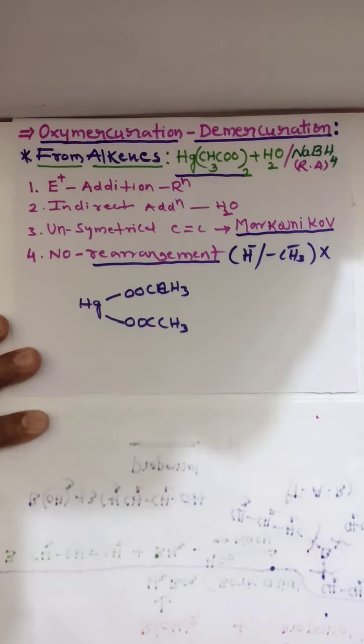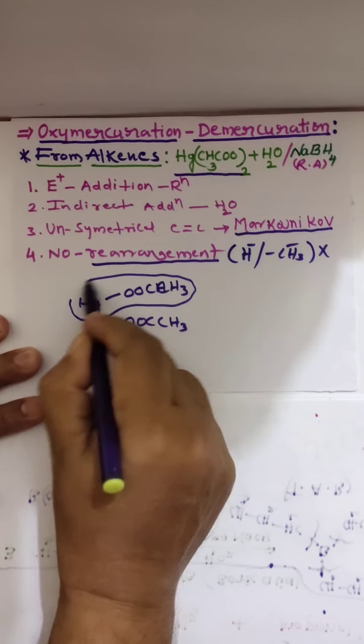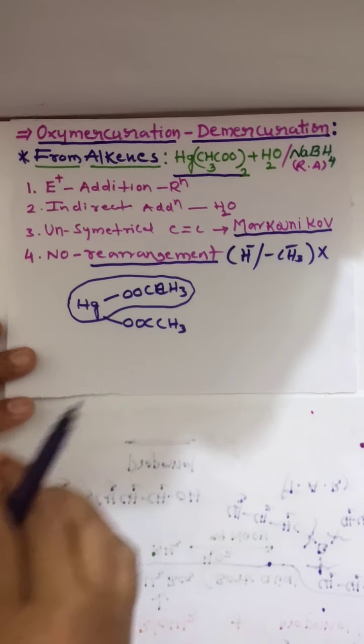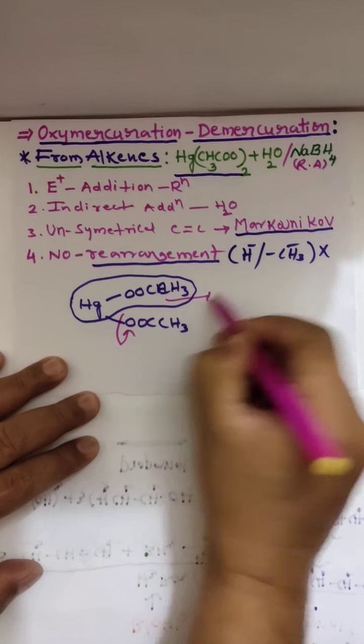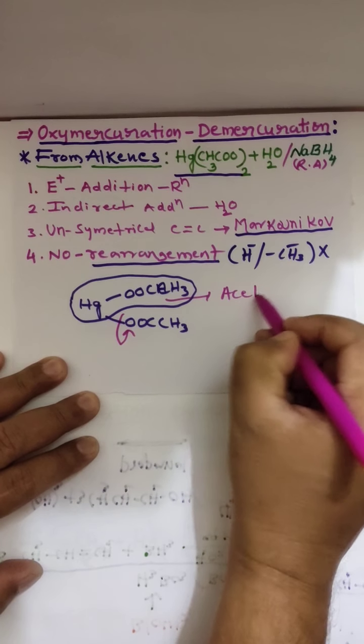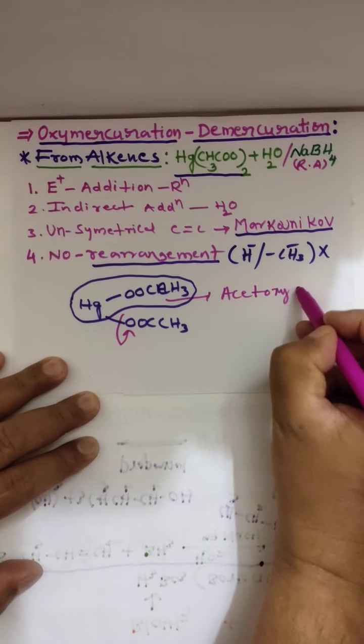Here in this reaction we are adding this group, which we call acetoxymercury. Means this group we are removing. This group we call acetoxymercury.